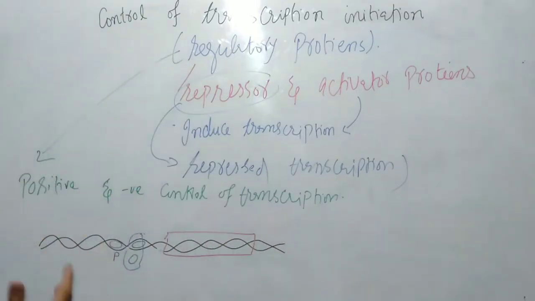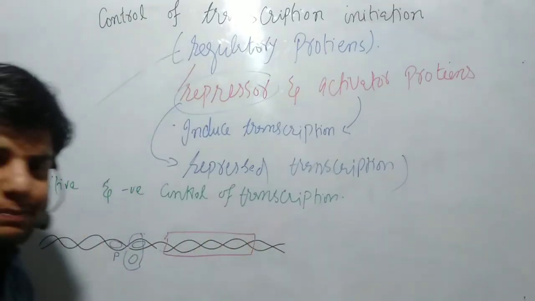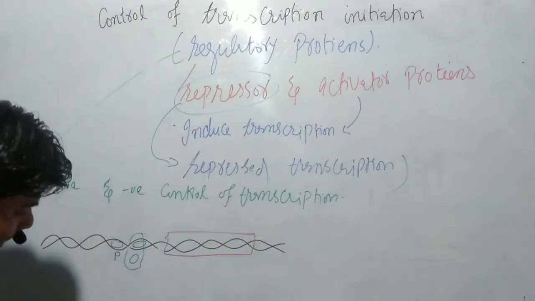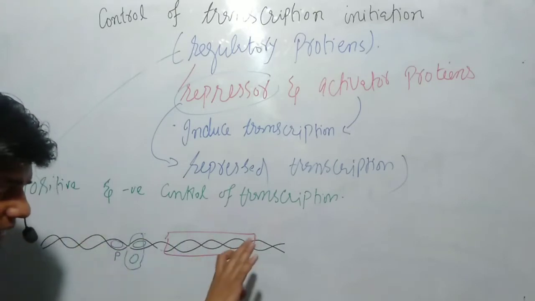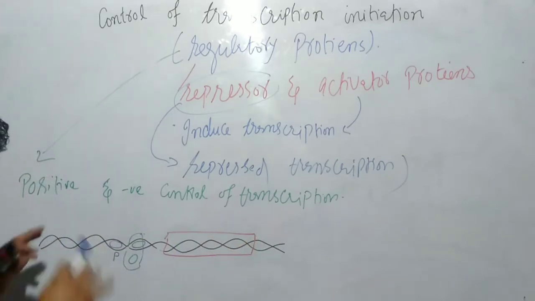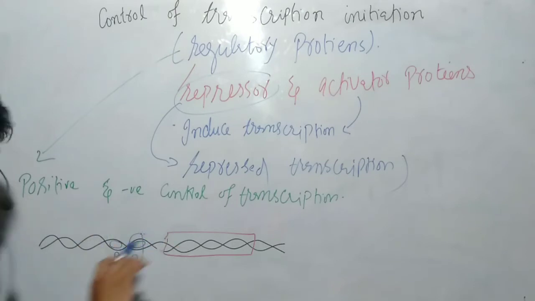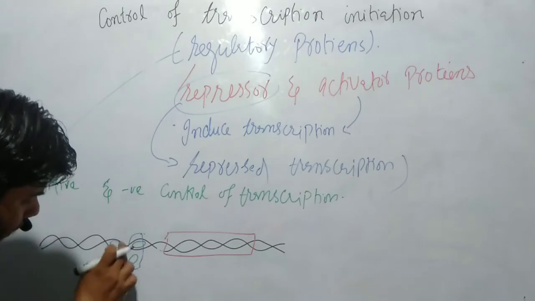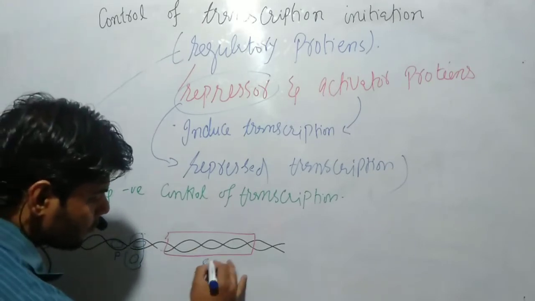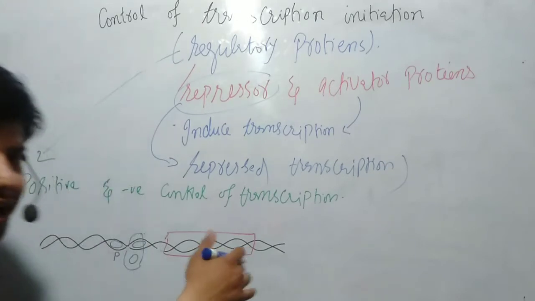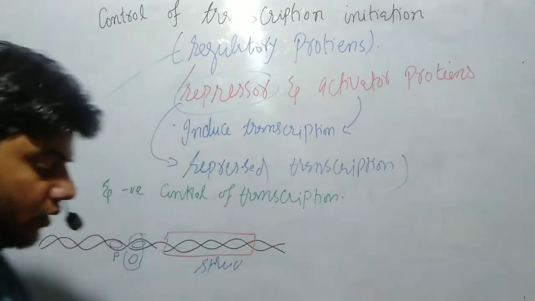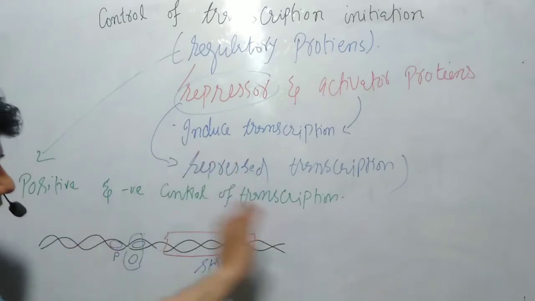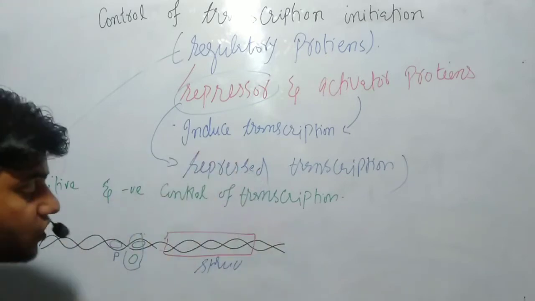So what is actually going on? Let me explain the whole process with a diagram. What is actually going on inside a cell? Let's suppose this is the DNA, and this is the operon portion where the promoter, operator and all the genes are present. This is the structural genes portion, which are involved in producing enzymes. Now what's going on? Let's suppose this DNA, or these genes, need to be turned on.